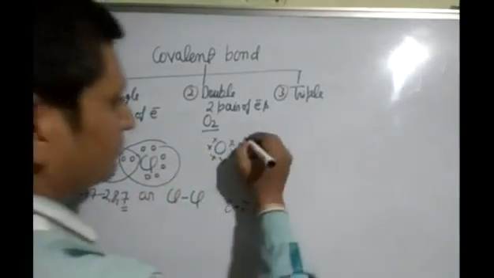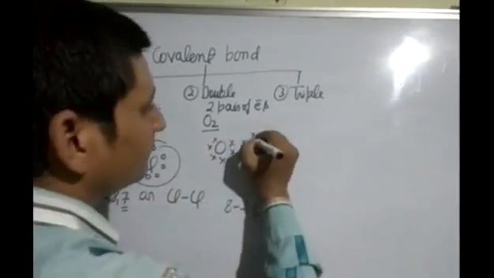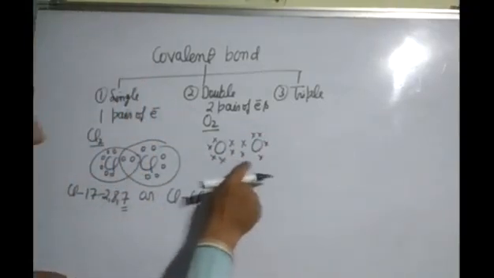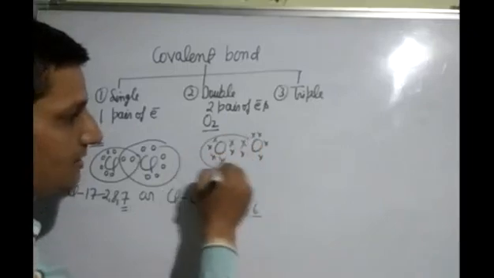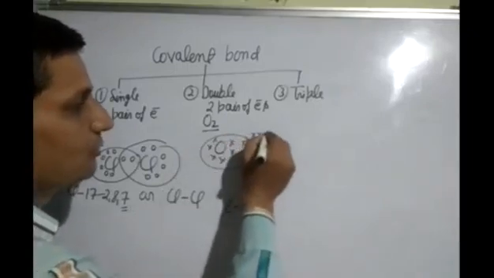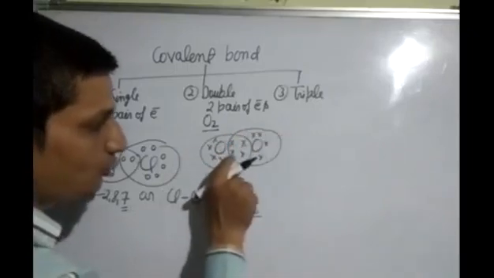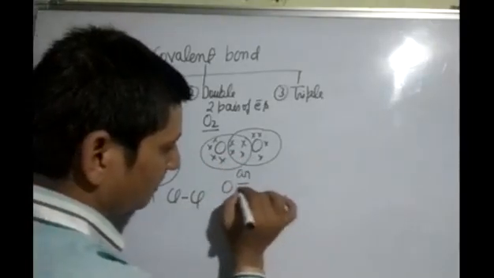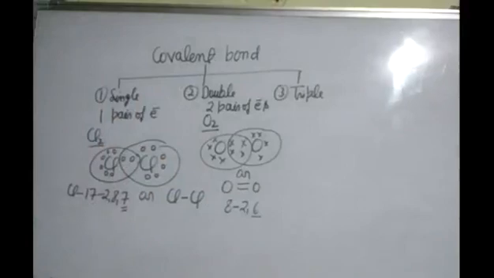Similarly, we have to write 2 electrons for the other atom. 1, 2, 3, 4, 5, 6, 7, 8. So 2 electrons are represented in this way. 6 plus 2, 8. After this, 6 plus 2, 8. Here, 2 electron sharing takes place. So we can say O double bond O.